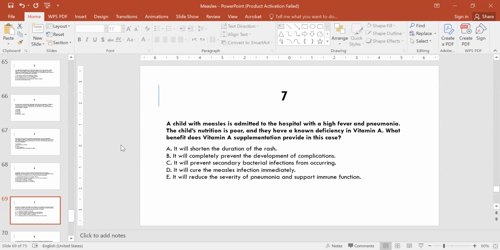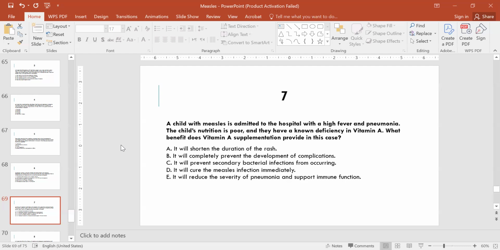The child's nutrition is poor and they have a deficiency in vitamin A. What benefit does vitamin A supplementation provide in this case? Option A, it will shorten the duration of the rash. Option B, it will completely prevent the development of complications. Option C, it will prevent secondary bacterial infections from occurring. Option D, it will cure the measles infection immediately. Option E, it will reduce the severity of pneumonia and support immune function.